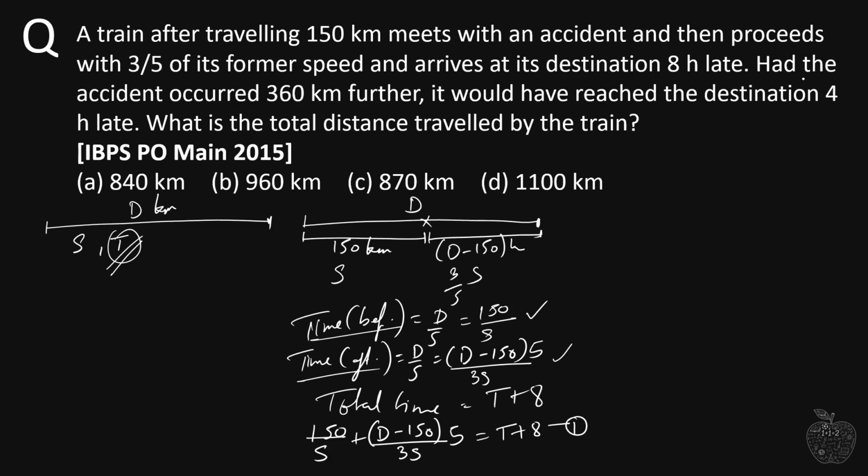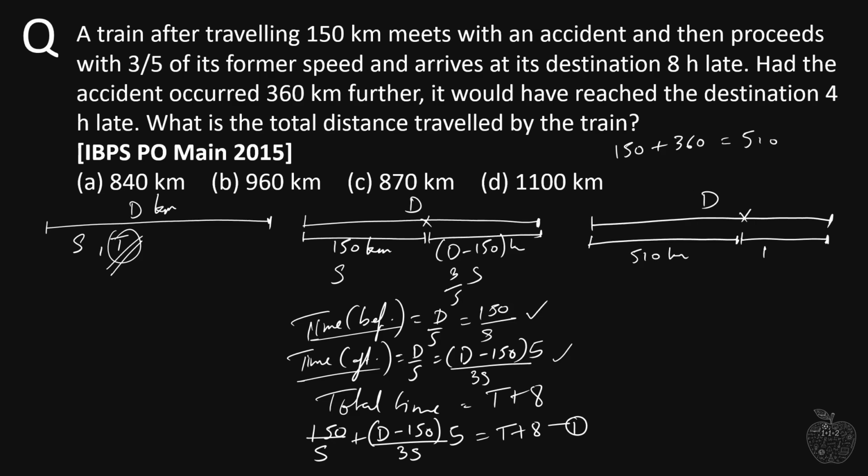Now, had the accident occurred 360 kilometers further, it would have reached the destination 4 hours late. So now what happens is, out of this d kilometers, the train travels for 150 plus 360 kilometers further. So it travels for 150 plus 360, which is equal to 510. So the train travels for 510 kilometers and then meets with an accident, and then it travels the rest of the journey, which is total d minus 510. It travels d minus 510 with 3/5 of its former speed. So the former speed was s, now it travels 3/5 of its former speed, which is 3/5 of s.